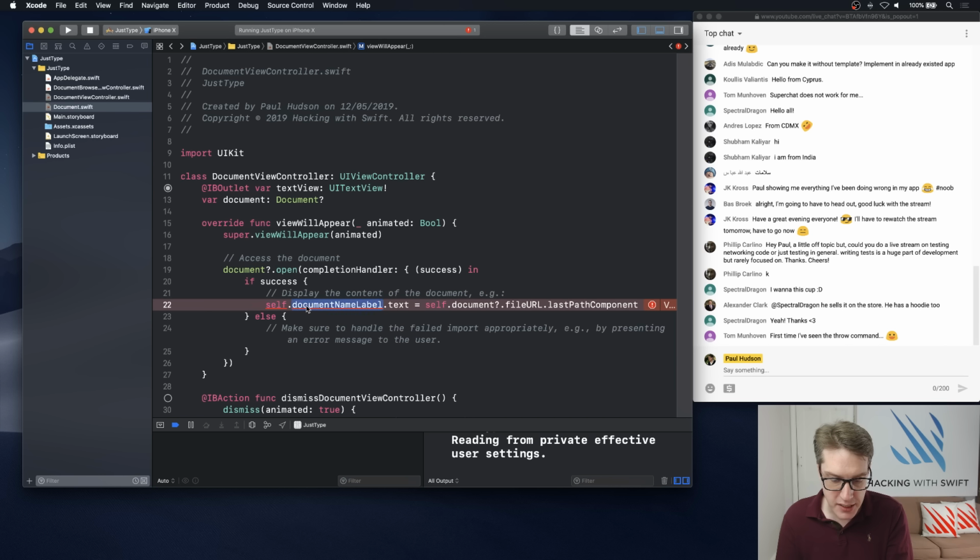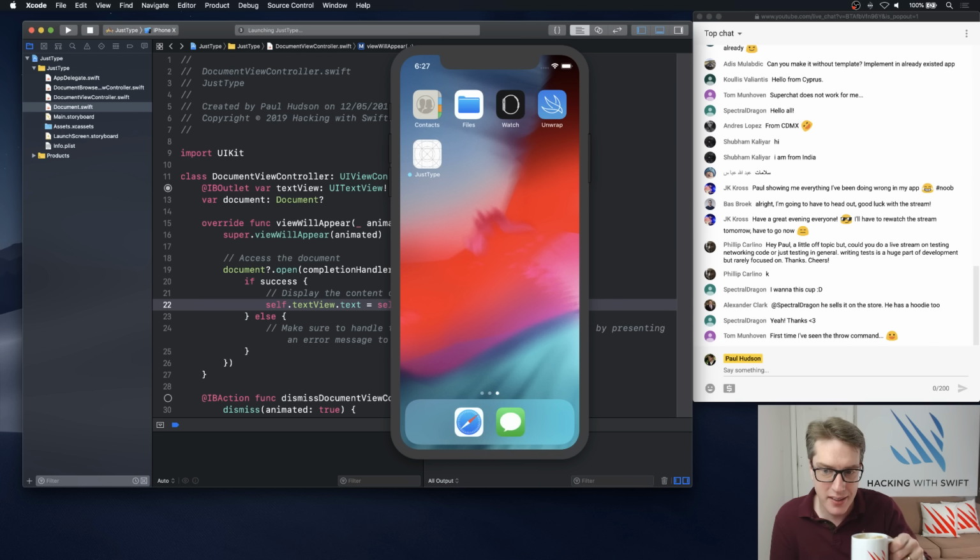This part can change. We're going to say self.textView.text is self.document?.text or empty string. So if we couldn't get a document for some reason, just bail out immediately. Like that. And now, in theory, I'll press Command R. We should be a step closer. Let's find out. We should at least see our view controller.